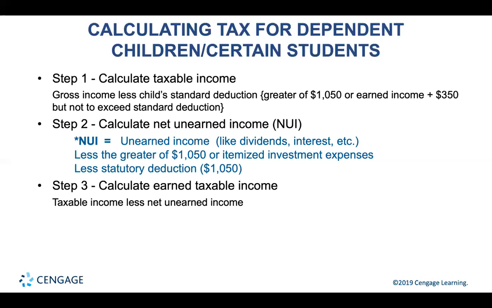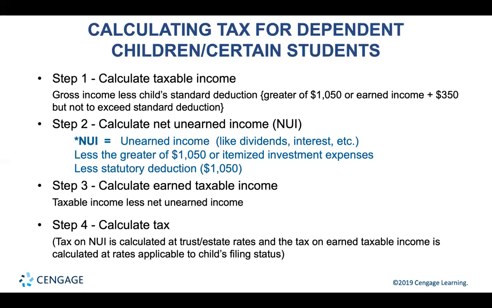Step 3, calculate earned taxable income. Earned taxable income is the residual amount of taxable income after reduction by NUI. In other words, it's step 1 minus step 2. Taxable income minus NUI is your earned taxable income.